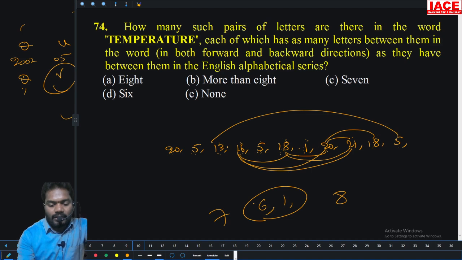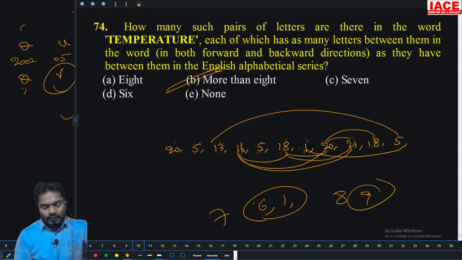18, 19, 20, no. 5, 6, 7, 8, 9, 16, 17, 18, 19. Only 8? 1 to 5, so 1, 2, 3, 4, 5. Yes, so 9. So more than 8 is the answer. Option B is the right answer.